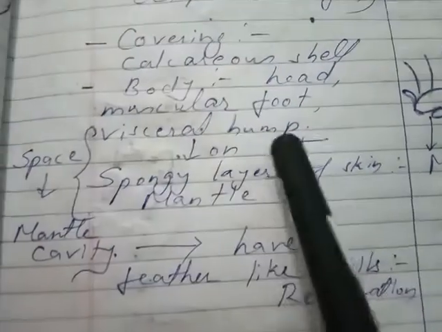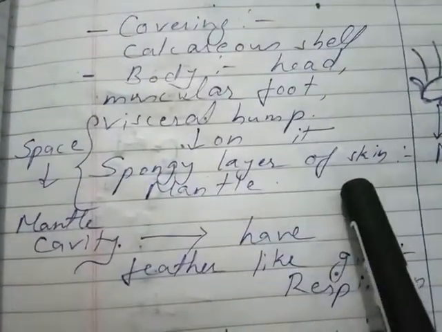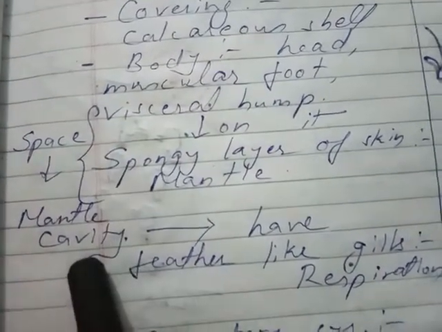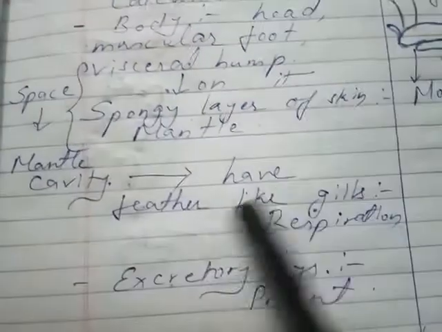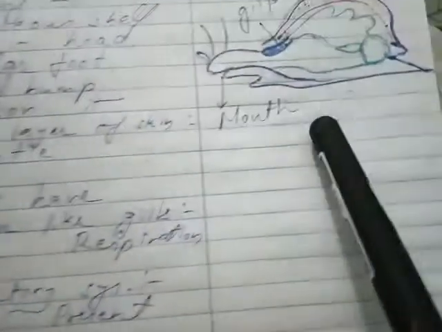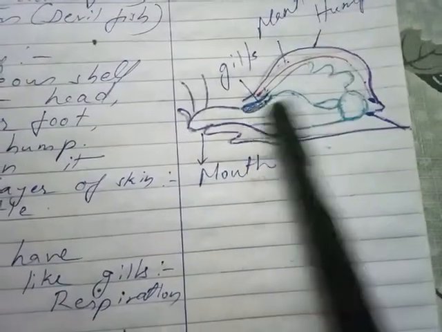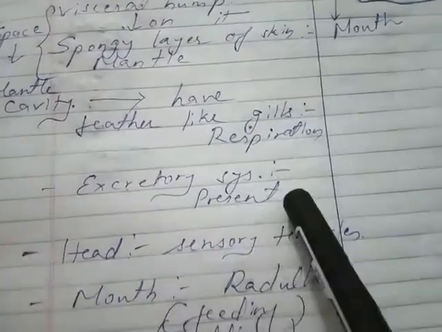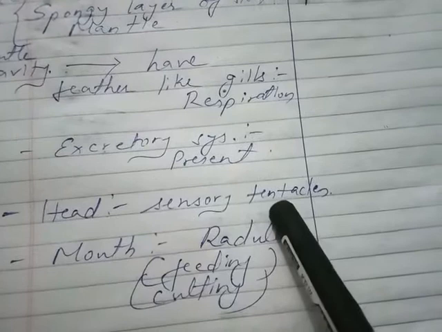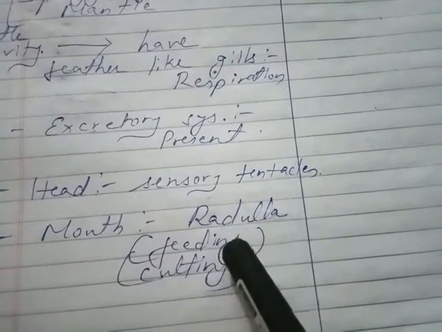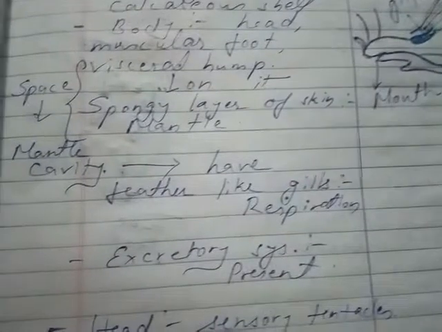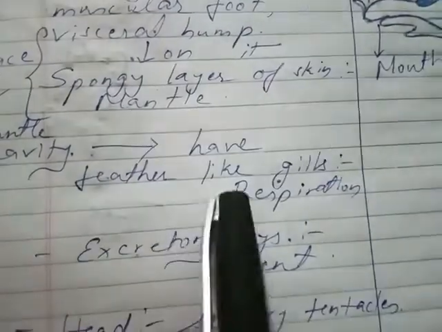So it has a visceral hump. On it a spongy layer of skin is present which is called mantle, and the space between the two is called the mantle cavity, and inside the mantle cavity they have feather-like gills. So this one is the gill which is feather-like, which helps in respiration. Then the excretory system is present. The head has sensory tentacles and the mouth has a radula, which helps in feeding and cutting the food. So the head will have such tentacles. So here the mantle cavity is present. In the mantle cavity feather-like gills are present.